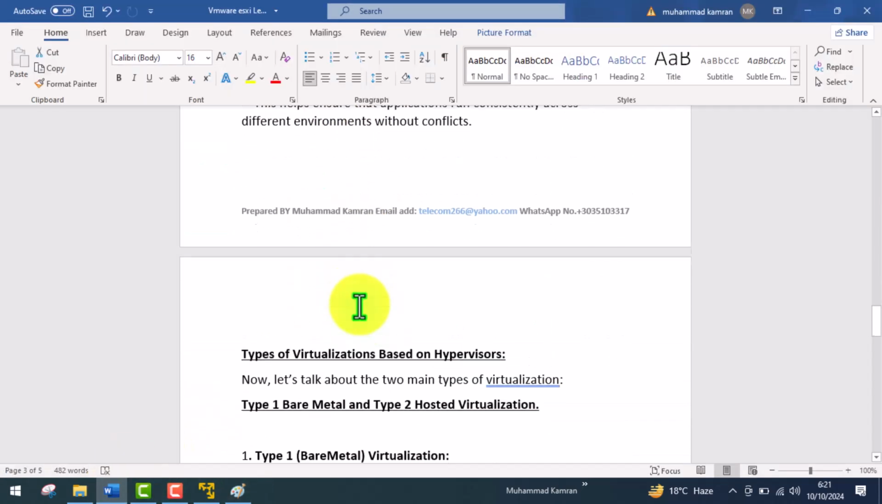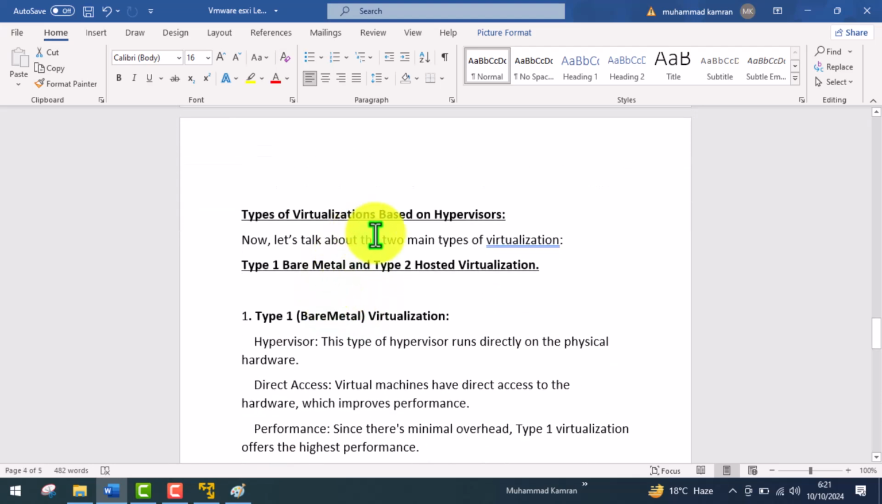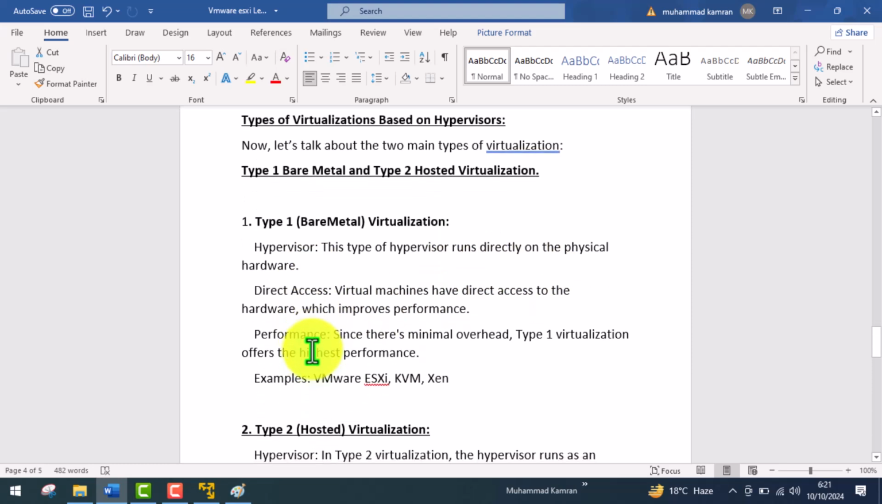Okay. So, types of virtualization based on hypervisors. Now let's talk about the two main types of virtualization. Number one, type 1 bare metal, and type 2 hosted virtualization. So first, what is bare metal virtualization? This type of hypervisor runs directly on physical hardware. So what does it mean by type 1?